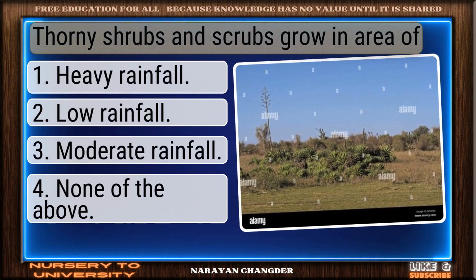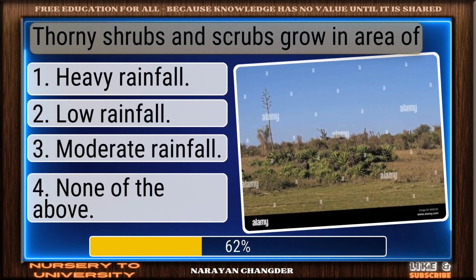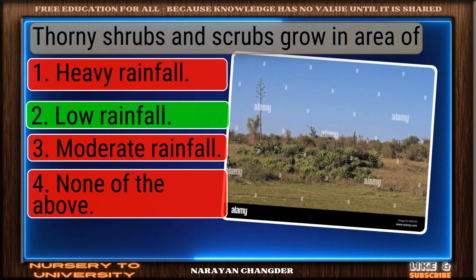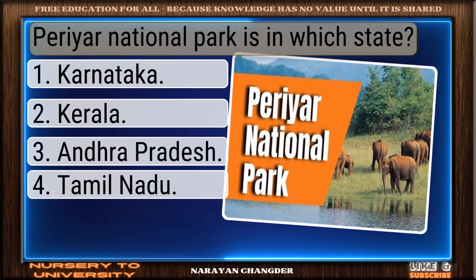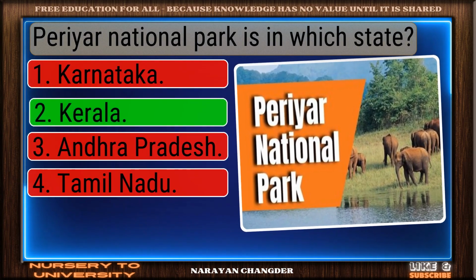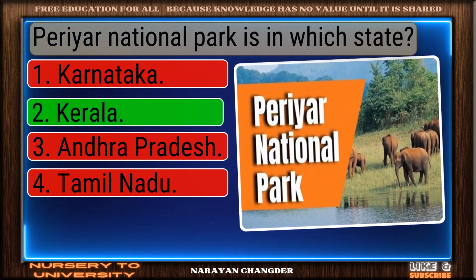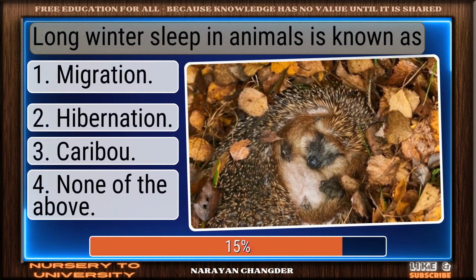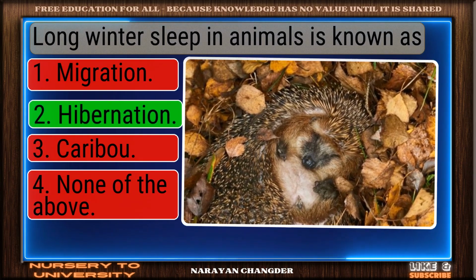Question number 241. Thorny shrubs and scrubs grow in area of? Well reasoned. Low rainfall is the correct choice. Question number 242. Periyar National Park is in which state? Clear logic. Your choice Kerala is sound and 100% true. Question number 243. Long winter sleep in animals is known as... On track. Hibernation is the correct answer.